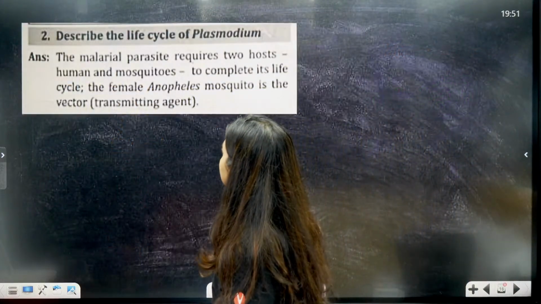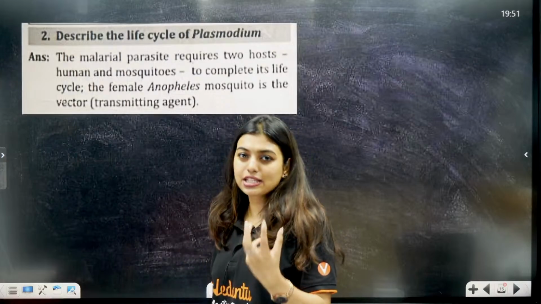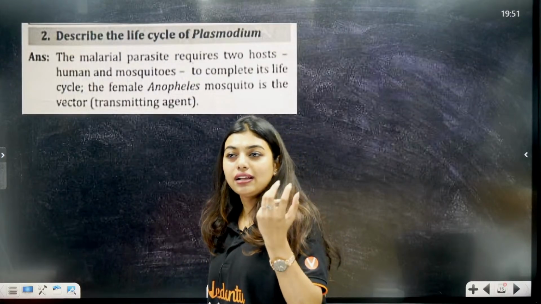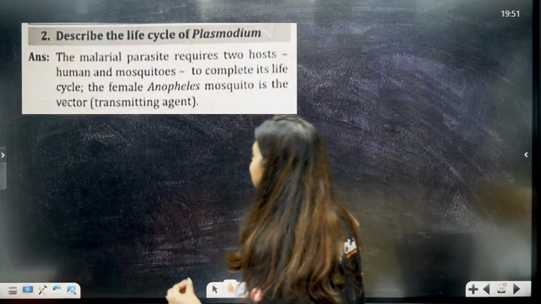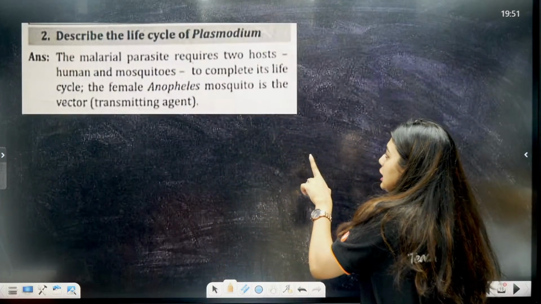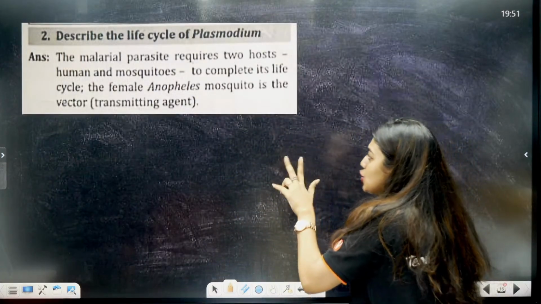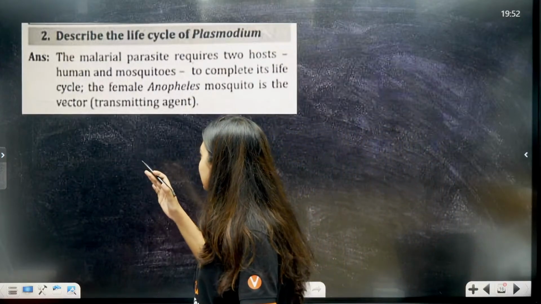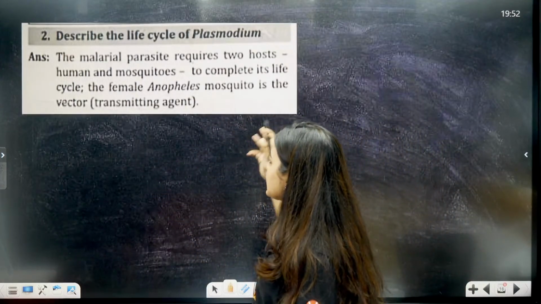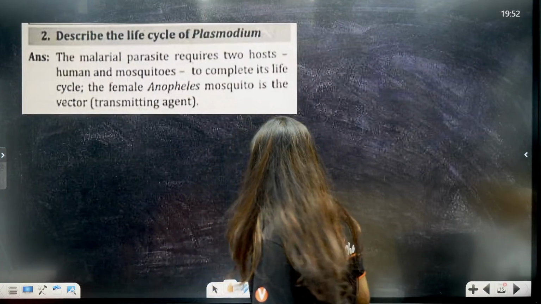Yes, describe the life cycle of Plasmodium, that is your Plasmodium vivax. Please write the life cycle, okay? Life cycle, that is your asexual phase and sexual phase. The malarial parasite requires 2 hosts, that is human and mosquito, to complete its life cycle, where the female mosquito is the vector, okay? Female mosquito is the vector.